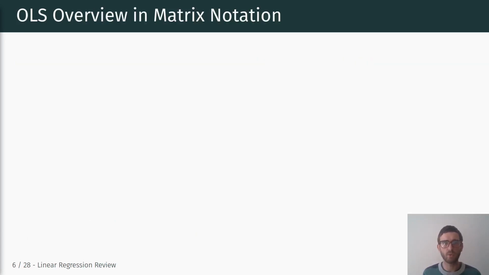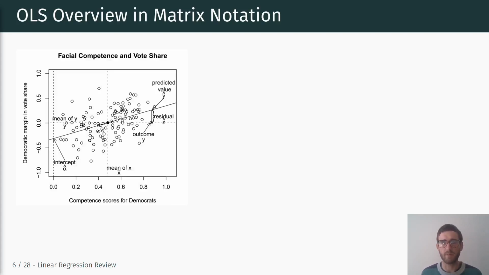All right. So one thing that we've done last semester is we walked through deriving the OLS estimator, both for the simple bivariate case as well as for the multivariate case in matrix notation. One of the examples that we looked at as a toy example was this study that looked at facial competence and vote share, where respondents in a survey